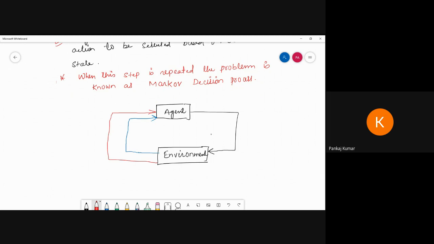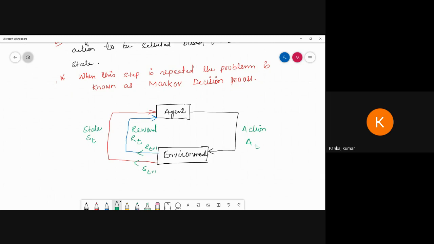Suppose I declare this one as the state s of t, that means the state at one instant of time, and this is the reward, the reward at time t, capital R. The reward increases at each time, and the state changes from one state to another, and this is the action taken by the agent, A of t. So this is the basic diagram.